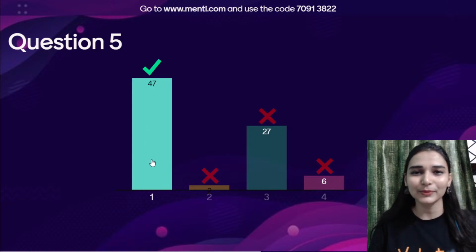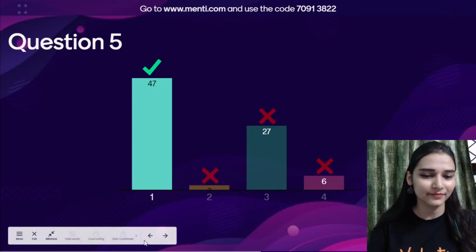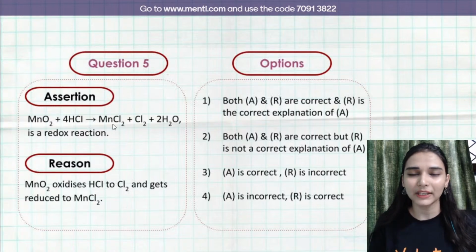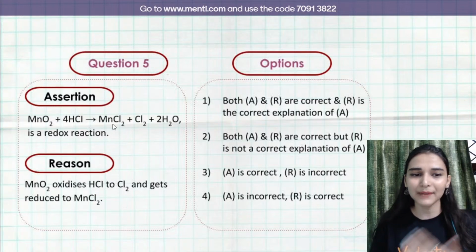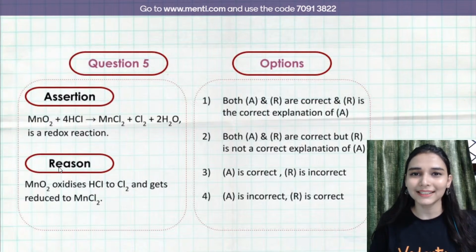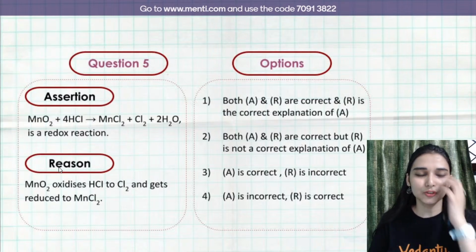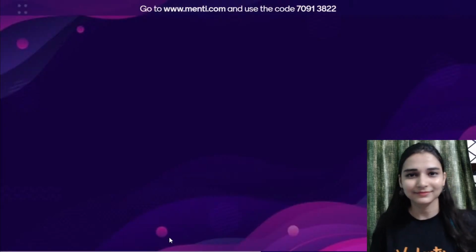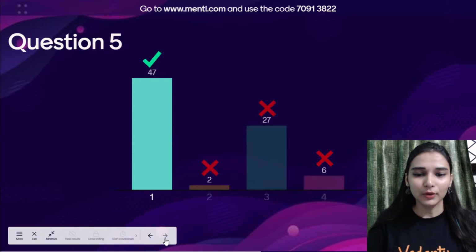So yeah, the correct answer was statement number 1. That was definitely a redox reaction, and the answer statement was clearly given there. You can read it. MnO2 is converted to MnCl2 there. So what is happening? Loss of oxygen is happening. That means reduction, right? And HCl is converted to chlorine. What is happening? Loss of hydrogen is happening. That means oxidation. So now who has helped HCl to get oxidized? That was MnO2, so that was acting as the oxidizing agent here. So both of them were correct. It is a redox reaction because oxidation and reduction are happening simultaneously. Okay, simple.